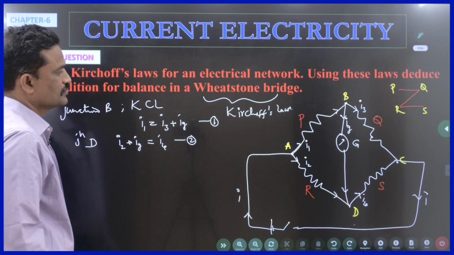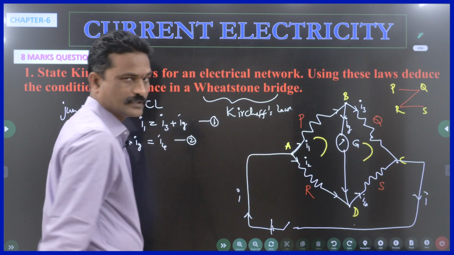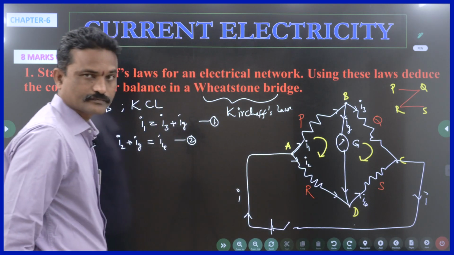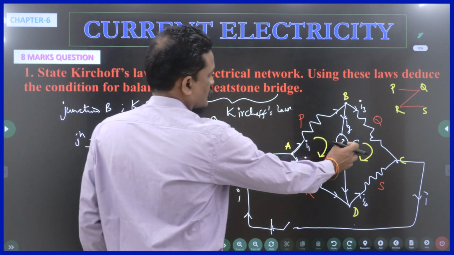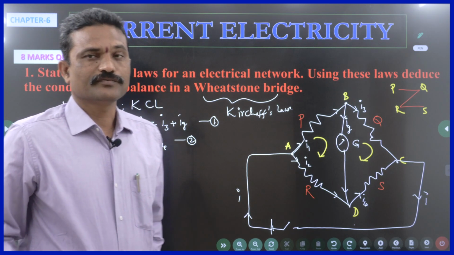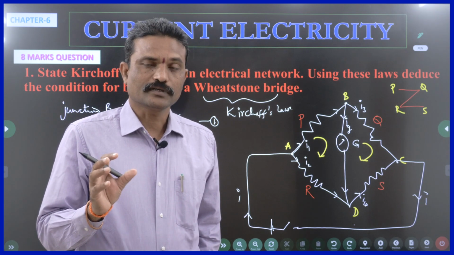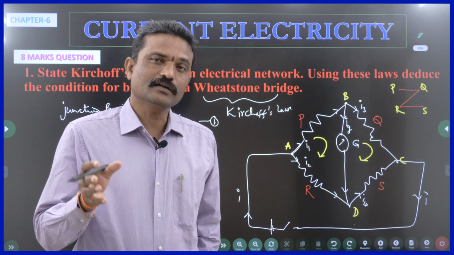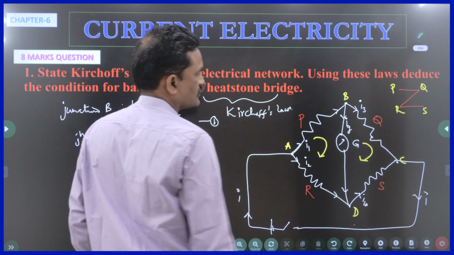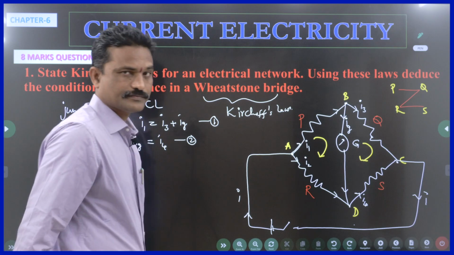Now I choose two loops, closed loops. One is this loop and the other one is this loop. In both the loops, I am choosing my direction as clockwise direction. So G stands for galvanometer. It also stands for the resistance of the galvanometer. Every measuring meter has some coil of copper wire, and every coil has got some resistance. So that resistance, we are naming it as capital G. So there will be some potential drop even on the galvanometer also.